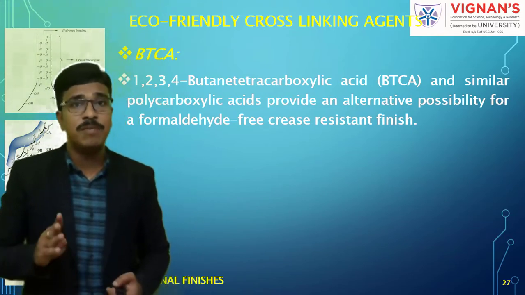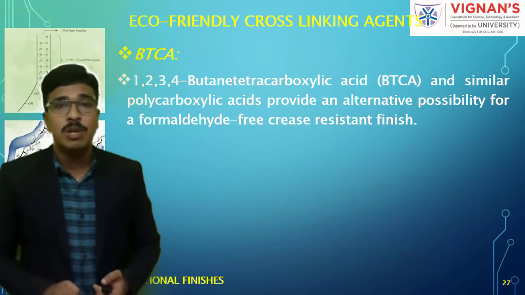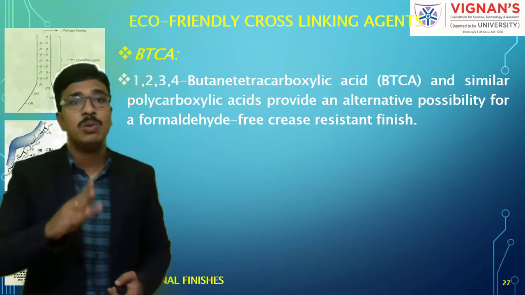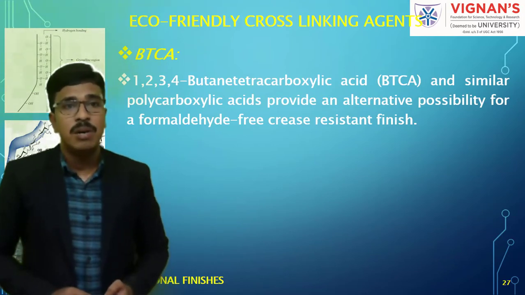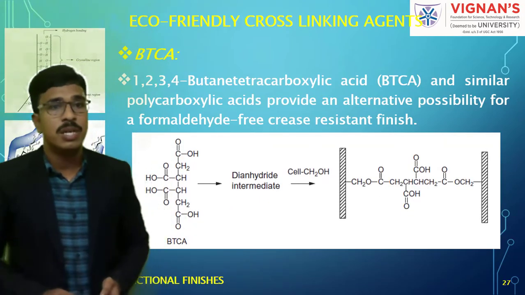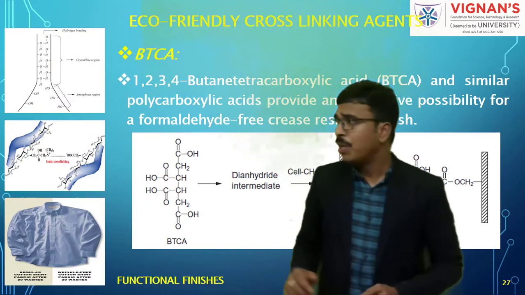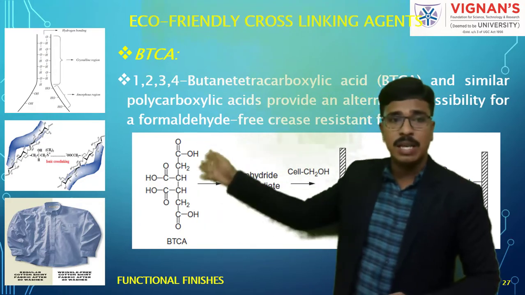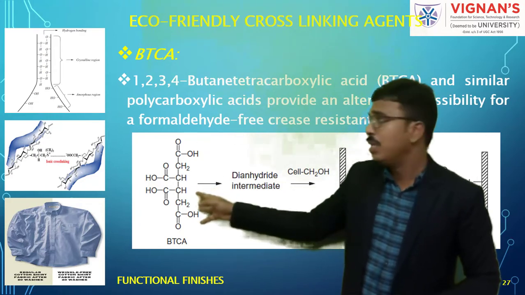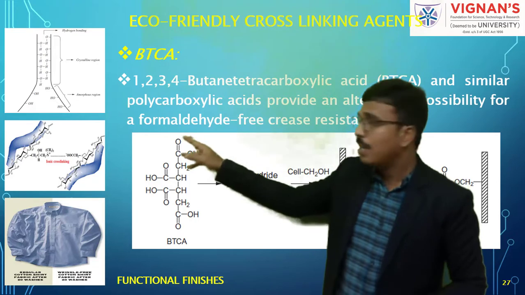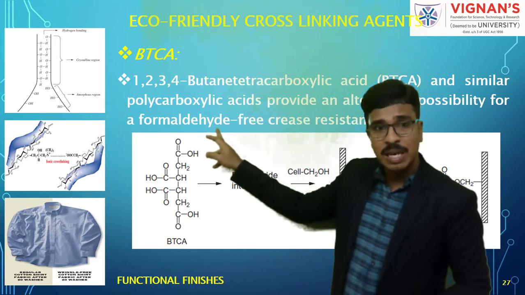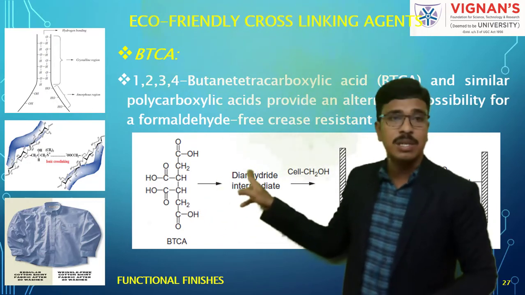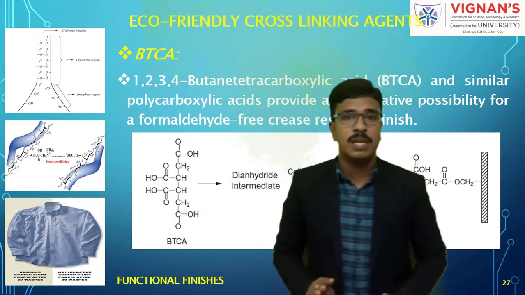So tetra is nothing but 4. This polycarboxylic acid consists of 4 carboxylic groups at its 1, 2, 3, 4 positions. Now you can see here, this is how the structure of this BTCA looks like. You can count easily how many carboxylic groups are there: COOH, COOH, COOH, and finally COOH. So total 4 carboxylic groups are there.